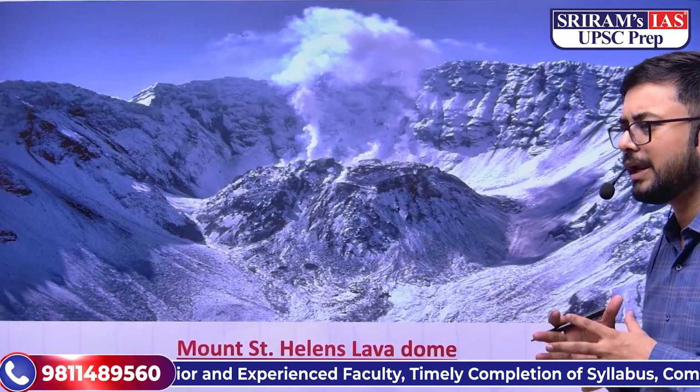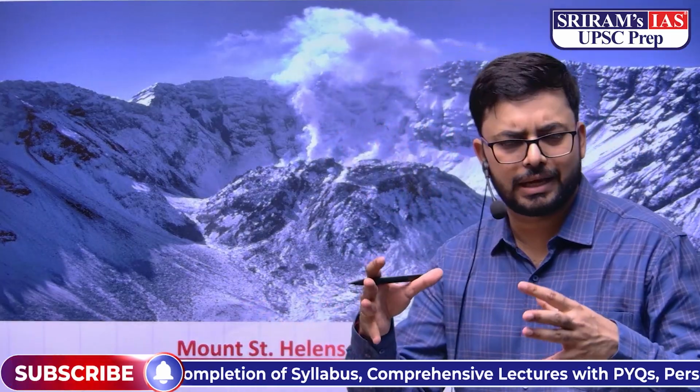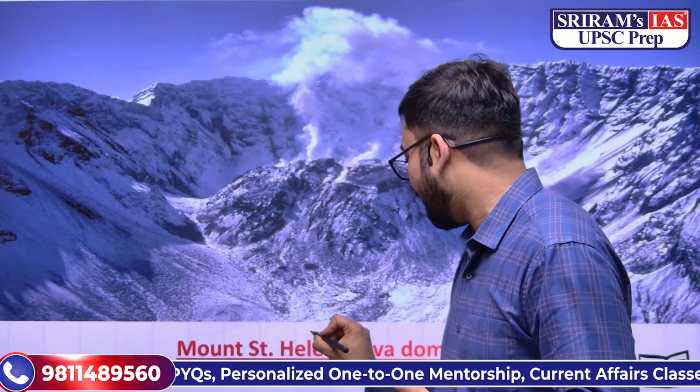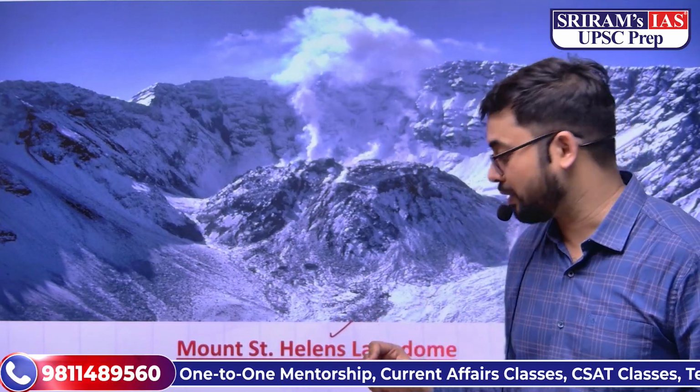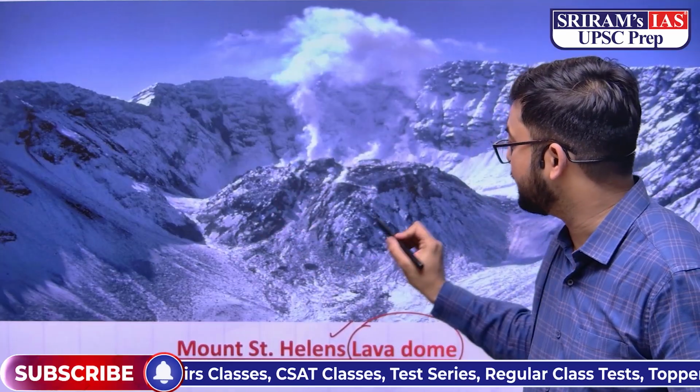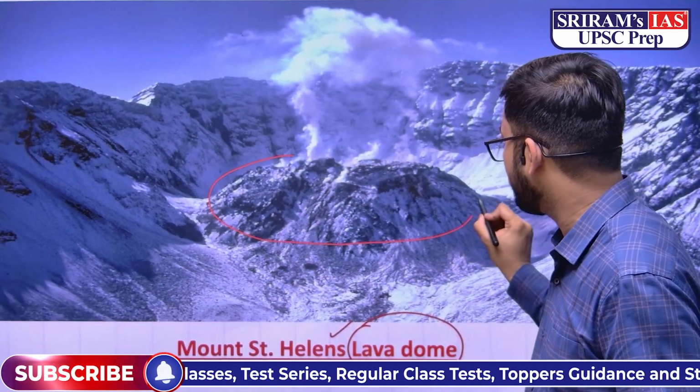Now primarily, if you see, the volcanoes are described in these two ways only, but there are obviously other features through which the description, जो list है वो थोड़ा लंबी हो जाती है. जैसे Mount St. Helens lava dome. So lava dome here is a very important feature. As you can see here, this is the lava dome. This is the dome which is present.